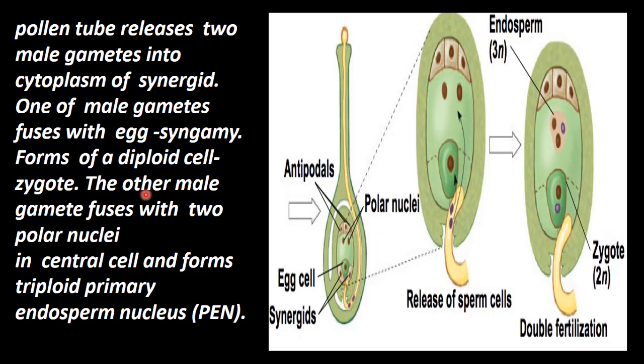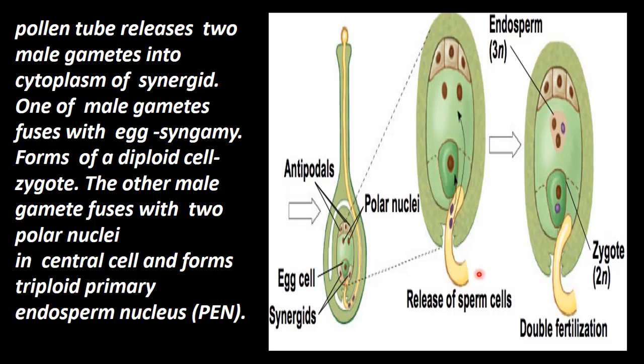Another male gamete fuses with two polar nuclei in the central cell and forms the triploid primary endosperm nucleus. So here you see there are two polar nuclei in the central cell, and one egg cell and two synergids.